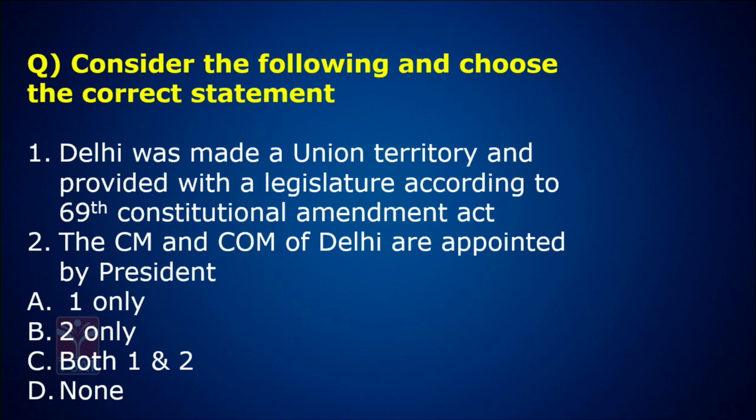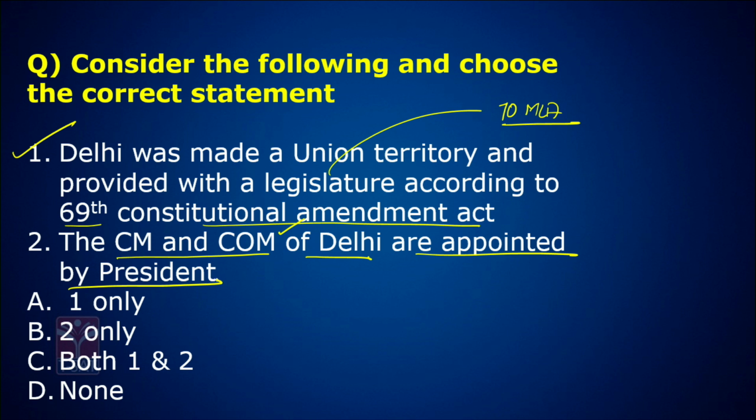Consider the following and choose the correct statement. Delhi was made a union territory and provided with a legislature according to the 69th Constitutional Amendment Act. Correct. And this legislature consists of 70 MLAs. The CM and Council of Ministers of Delhi are appointed by the President of India. Yes, absolutely correct.